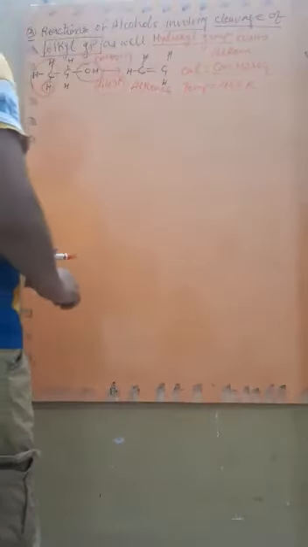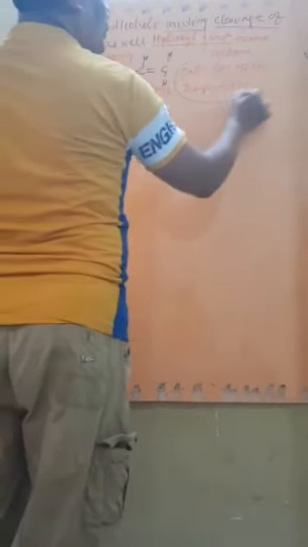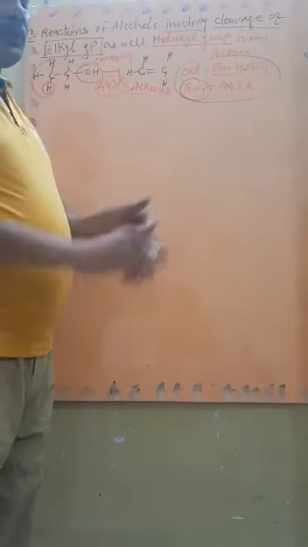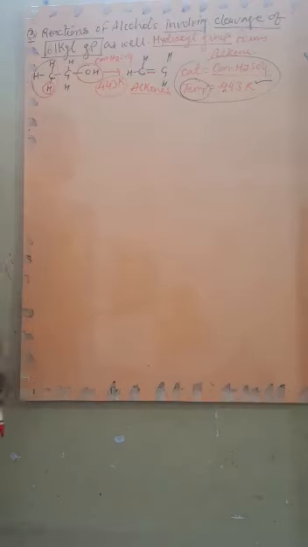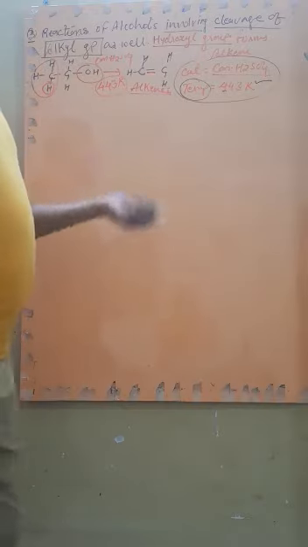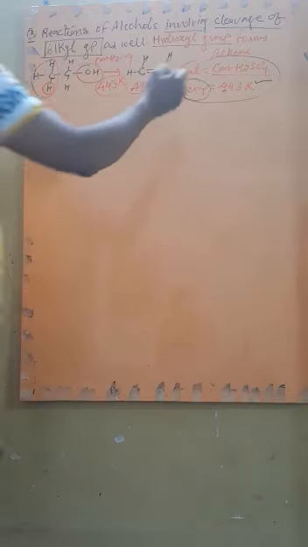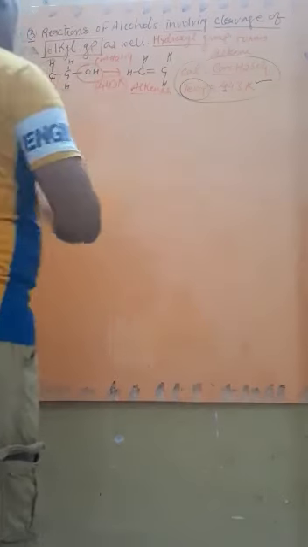Student, the reaction of alcohol using catalyst H2SO4 gives different types of compounds at different temperatures. Therefore, you have to learn that for this reaction the temperature used must be 443 Kelvin, because at 413 the different product is formed, at 393 a different product is formed. Therefore, you have to learn 443 Kelvin.